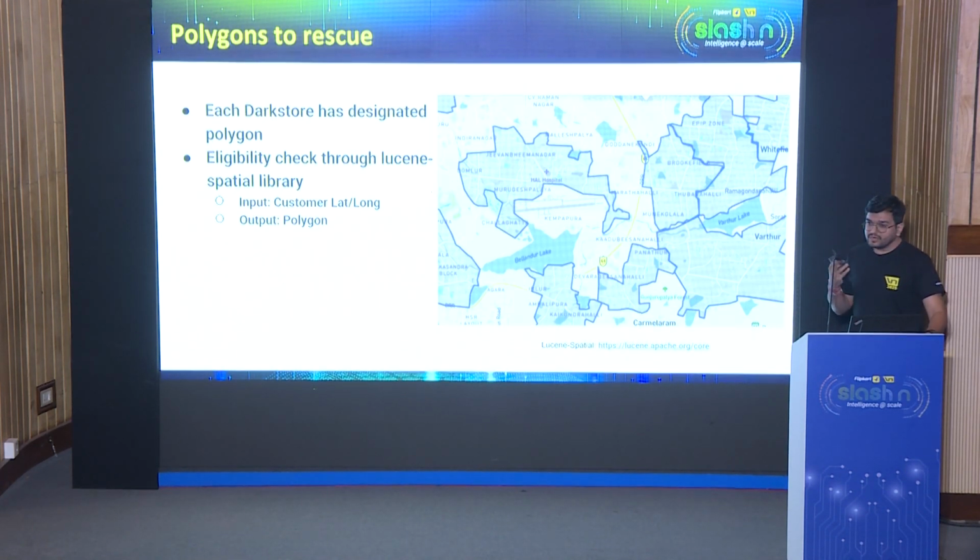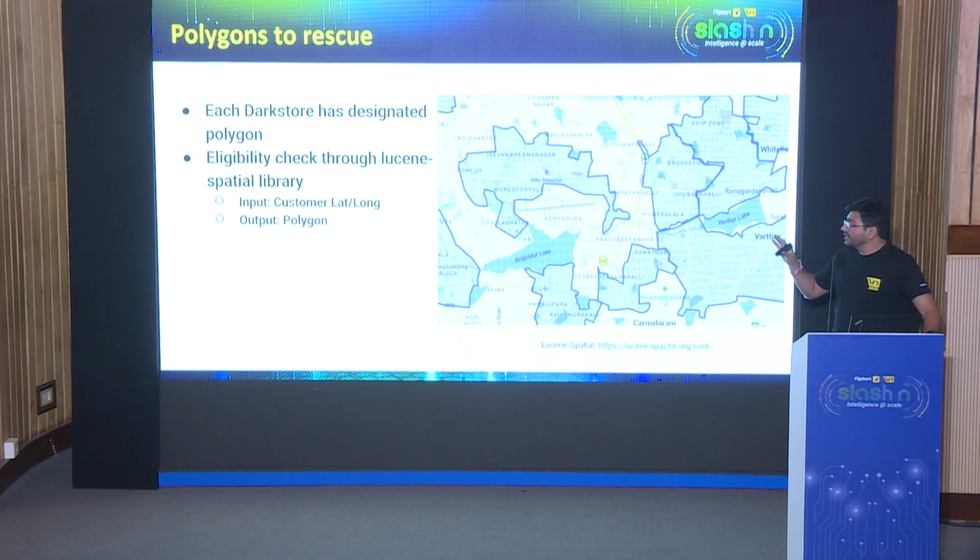Now, next thing is how did we solve for the customer eligibility? So what we did was we use the Lucene Spatial library. What this library does is it provides us the indexing capability for spatial coordinates. So we indexed all the polygons into this library, and the library provides us the capability, given a lat long, to tell whether it is part of a polygon or not.